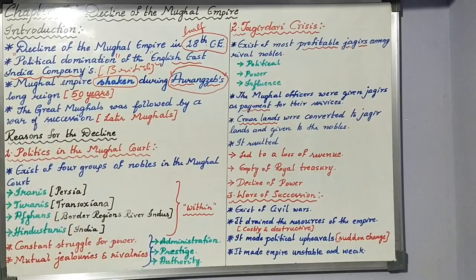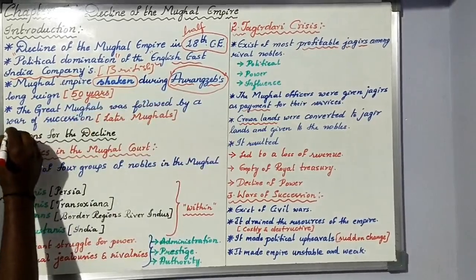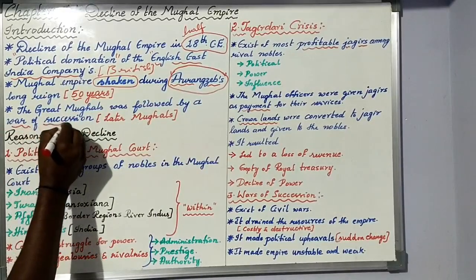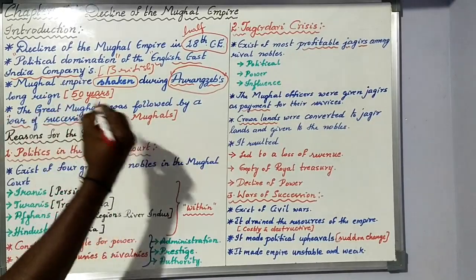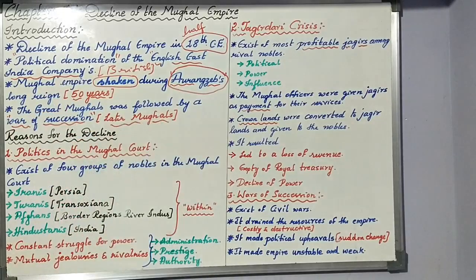And next, the great Mughals were followed by a war of succession. After Aurangzeb, whoever took the kingship, we call them the later Mughals. It starts from Bahadur Shah and ends with Bahadur Shah Zafar, one of the last kings of the Mughals, almost 9 famous kings.